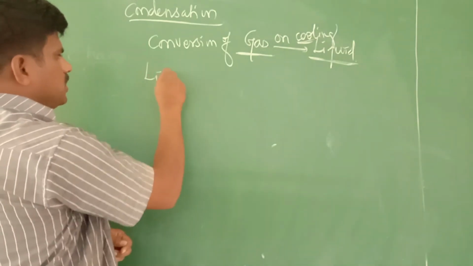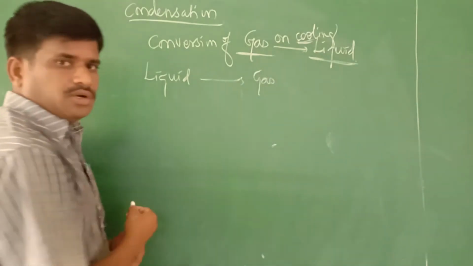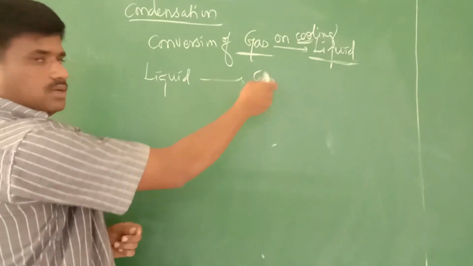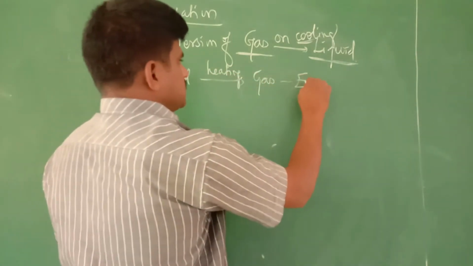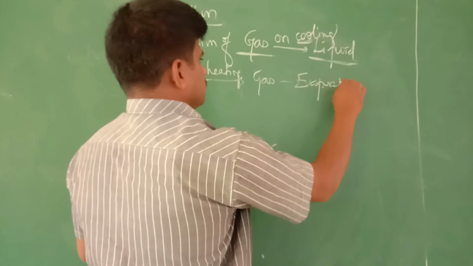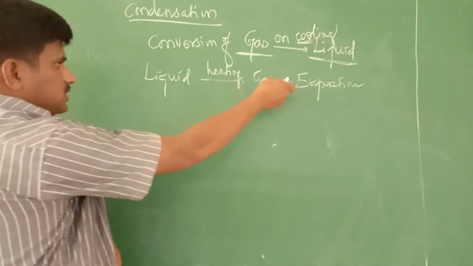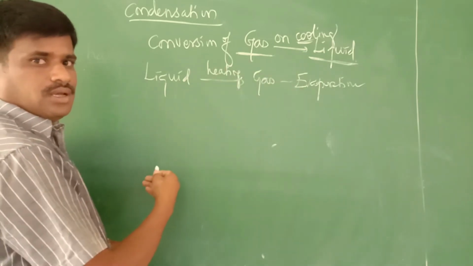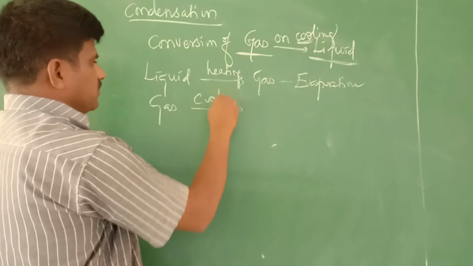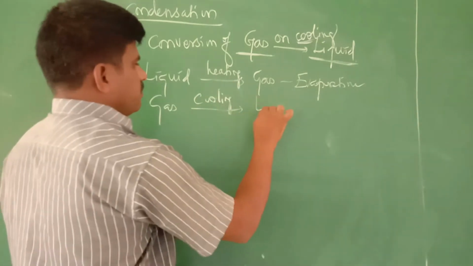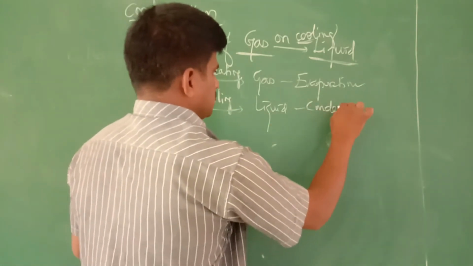Then you know liquid to gas takes place on heating. This we know is evaporation. So this is the opposite, the reverse of this: when gas on cooling becomes liquid, this process is called condensation.